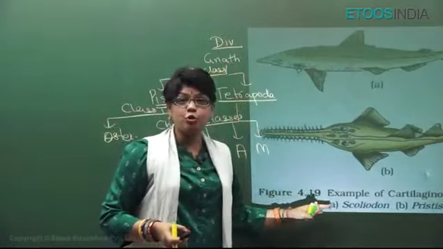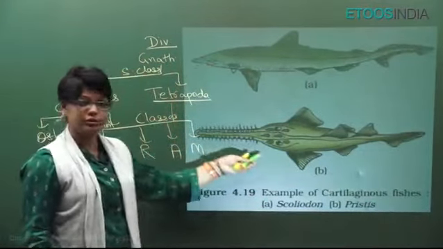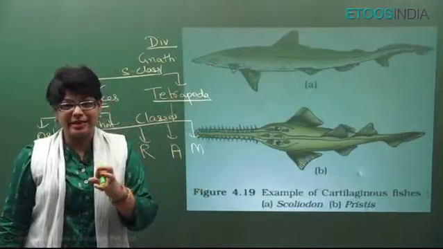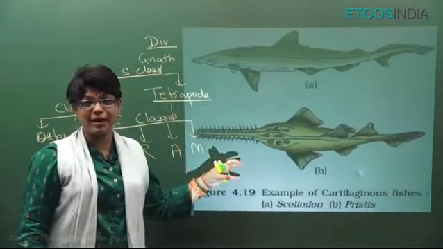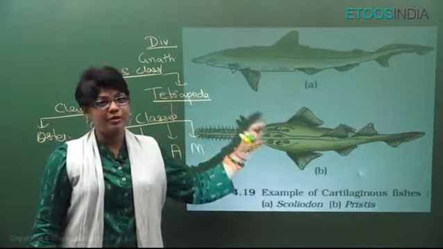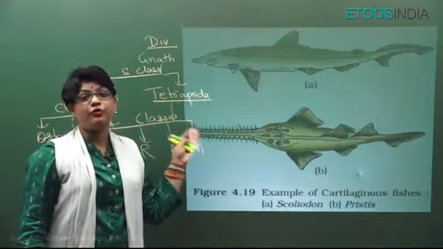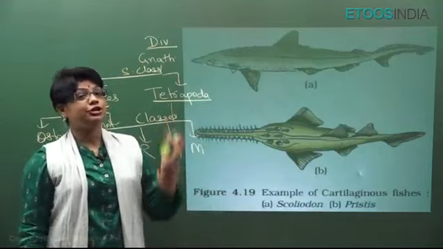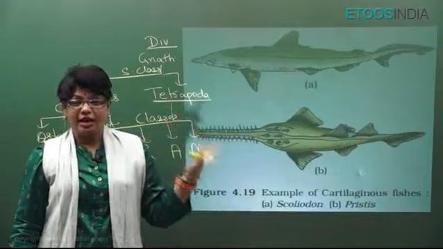Here they have given 2 cartilaginous fishes. Please note, cartilaginous fishes have a ventral mouth, number 1. They have sharp teeth like placoid scales. They are carnivorous. They are exclusively marine. They do not have a swim bladder. They have to continuously swim, otherwise they will sink. And they have about 5 to 7 pair of gill slits, no operculum. They have a cloaca. They show internal fertilization. They are mostly viviparous.